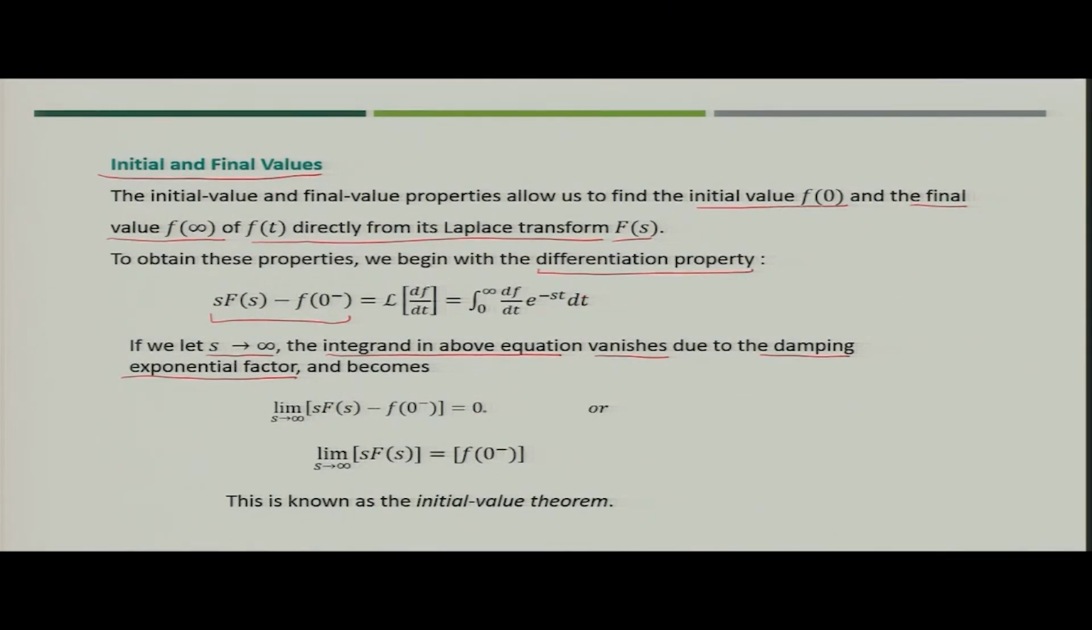So, when it becomes 0, you can simply write limit s tends to infinity of s F(s) minus the value of the function at 0 equal to 0. Because this value will be a constant, you can simply write limit of s tends to infinity s F(s) is the value of the function at time t equal to 0. So, this particular property is known as the initial value theorem.